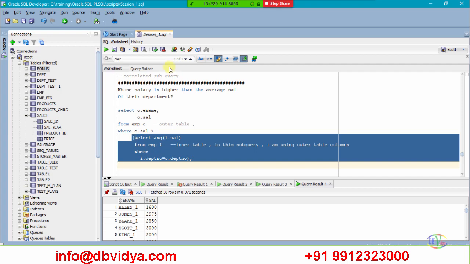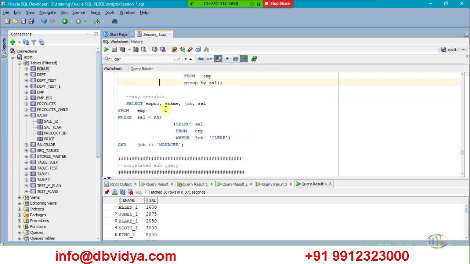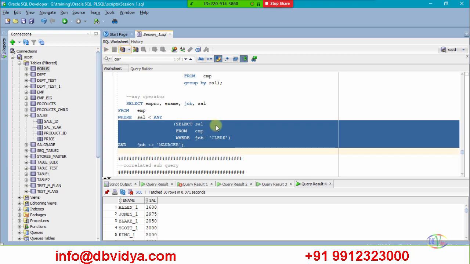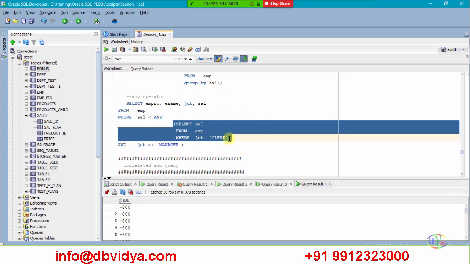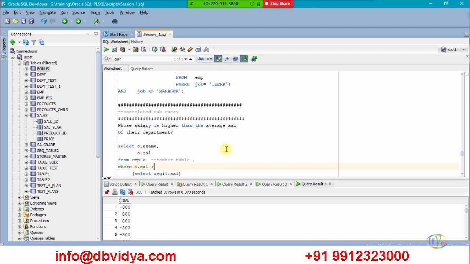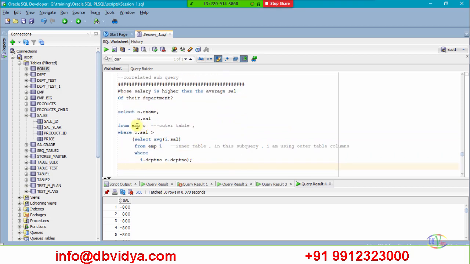It is not like your regular subquery which I discussed. In that case I can run the subquery standalone like this, because I am retrieving only from that table. I can run this. This is a normal, simple subquery. But for the correlated subquery, I need to use outer table columns also.